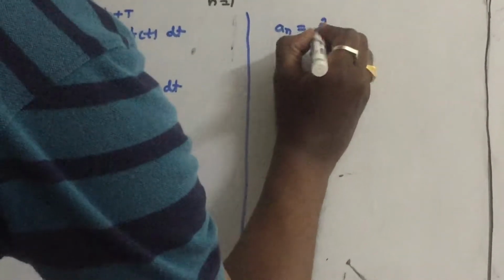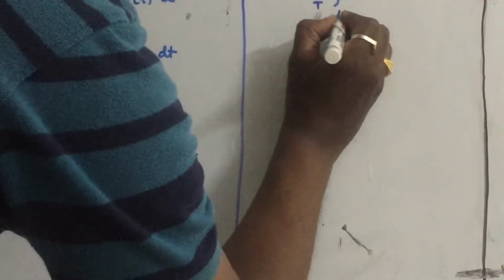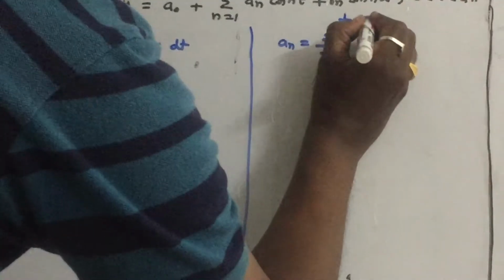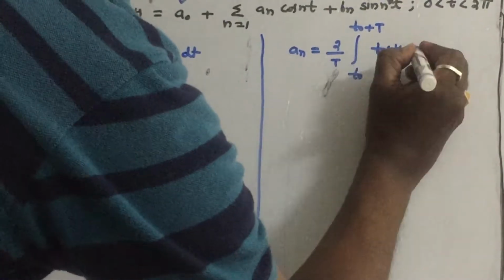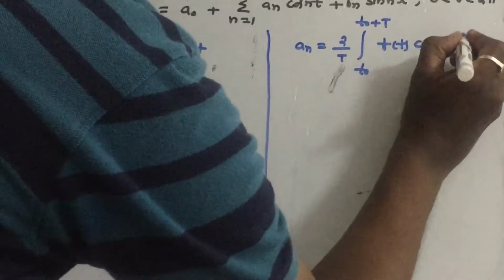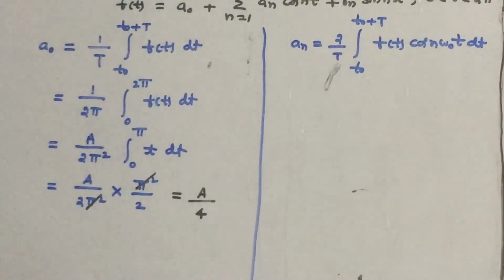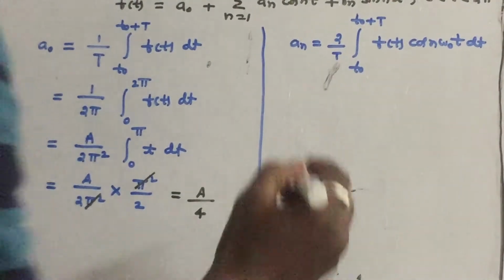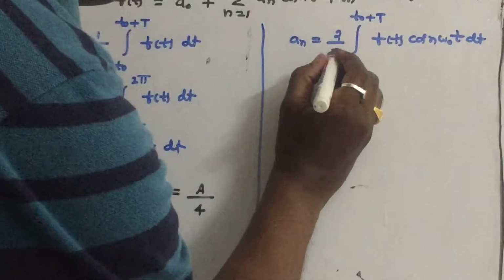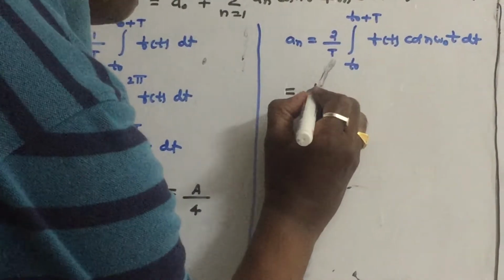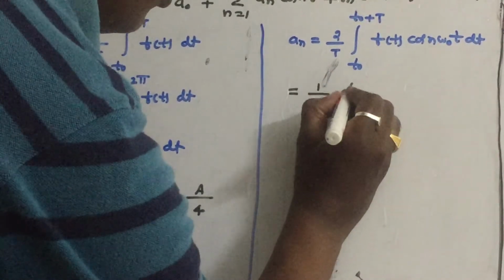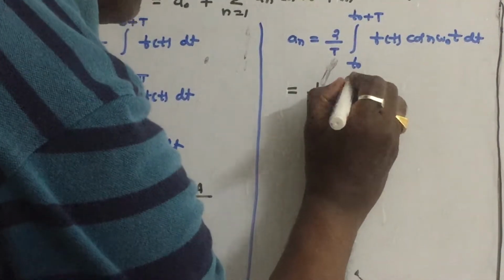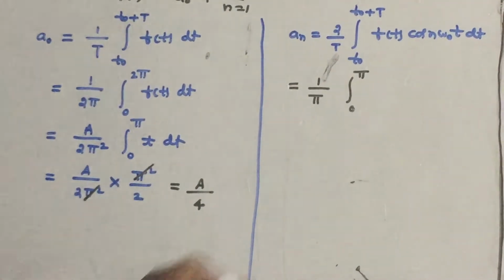The an formula, as you know, is 2 by T into integral t0 to t0 plus T of f of t into cos n omega 0 t dt. So this is the very important formula you have to remember. So now, what is the time period of the given waveform? 2 pi, so 2 by 2 pi will become 1 by pi. Since f of t is defined in the interval 0 to pi, I am directly writing 0 to pi.